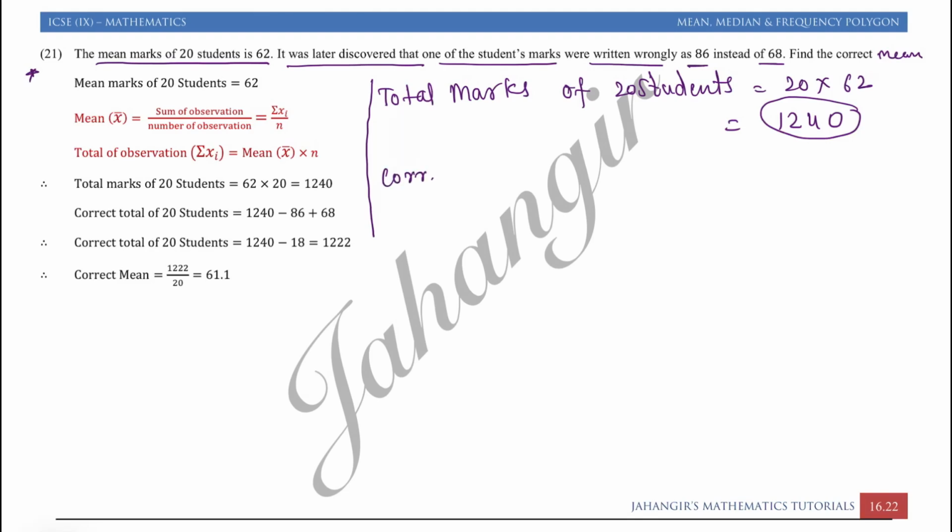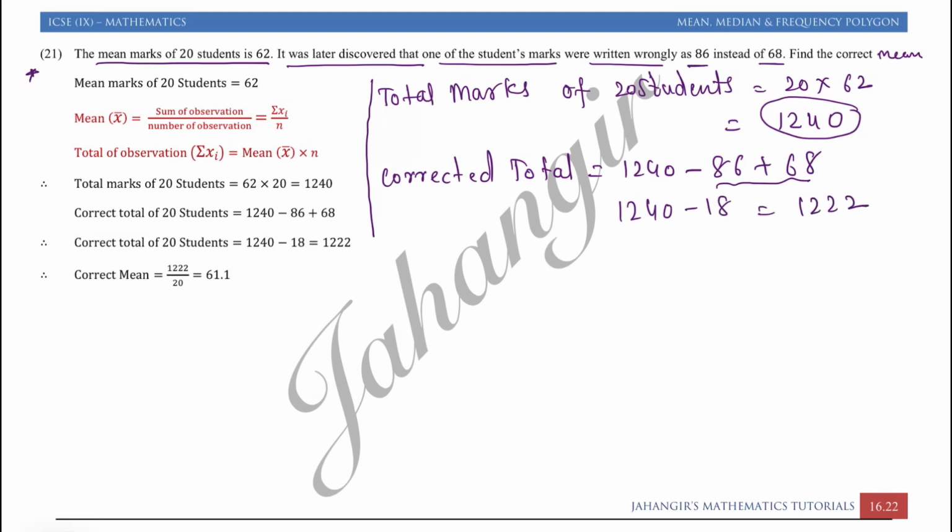So we will find the corrected total. In the corrected total, what we will do, we will remove the incorrect value from 1240, that is 86, and we will add the correct value to it. So 86 minus 68 is again 18. 1240 minus 18, that is 1222. So therefore corrected mean is equal to corrected total 1222 upon 20. Divided, you will get 61.1.